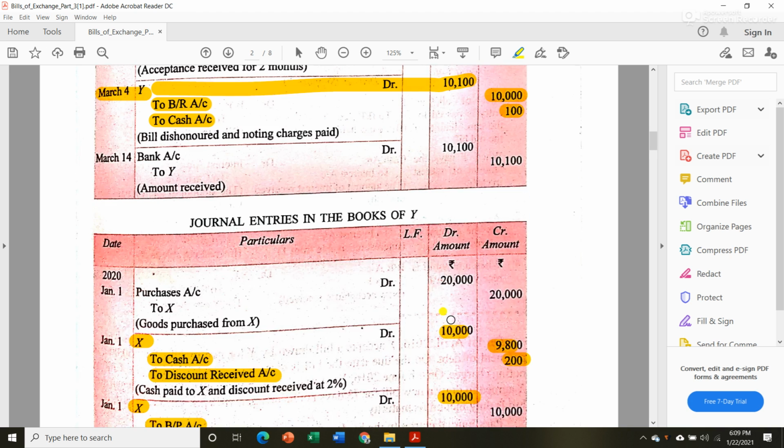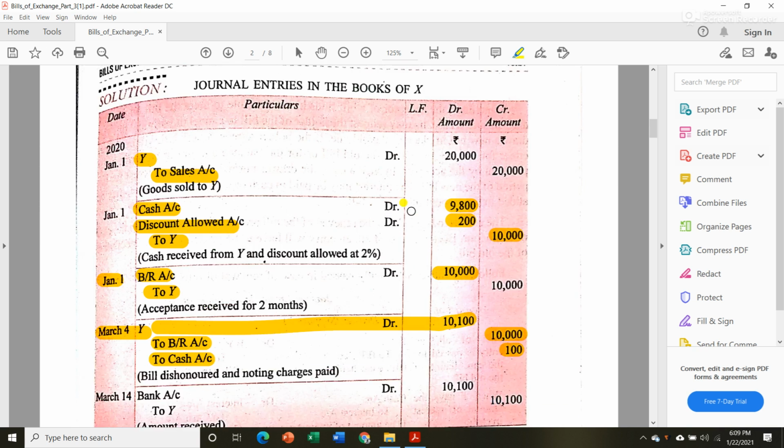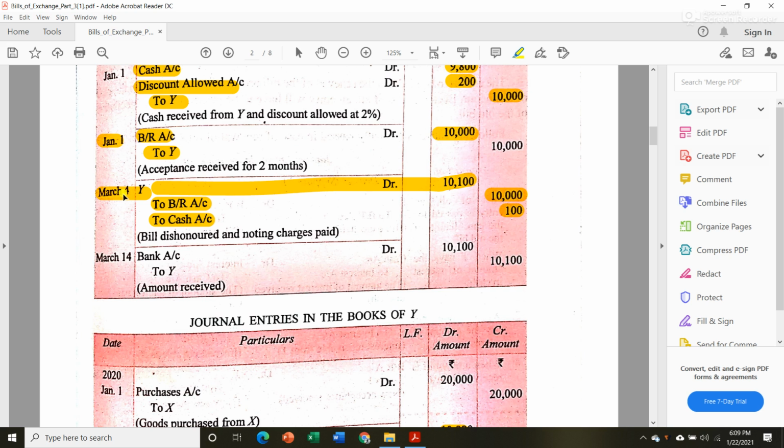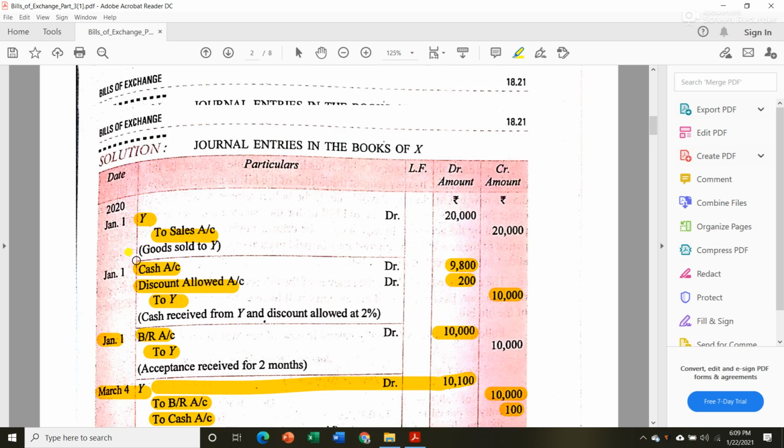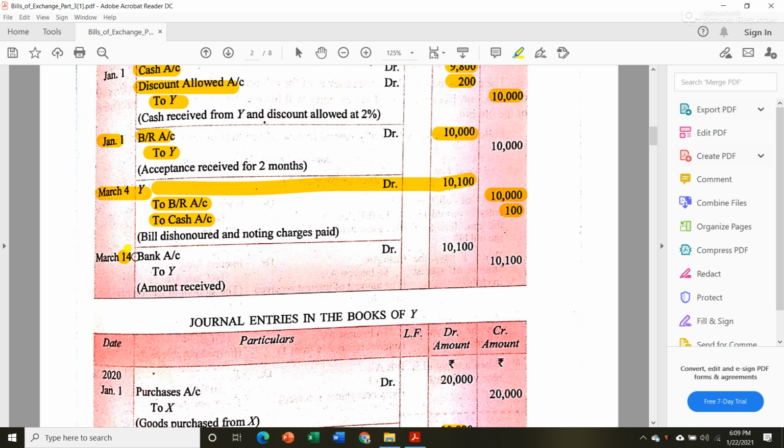And altogether he has to pay now 10,100 to Mr. X. Now let us see next what they said, that Y paid the amount due to X by check after 10 days. That means March 4 plus 10, that is March 14. He made the payment by check. So if he made the payment by check, that means X will receive money in his bank account. So bank account will be debited, and who is the payer? Y. Altogether the amount is 10,100. Remember, 10,000 is for the bill amount and 100 is for noting charges.